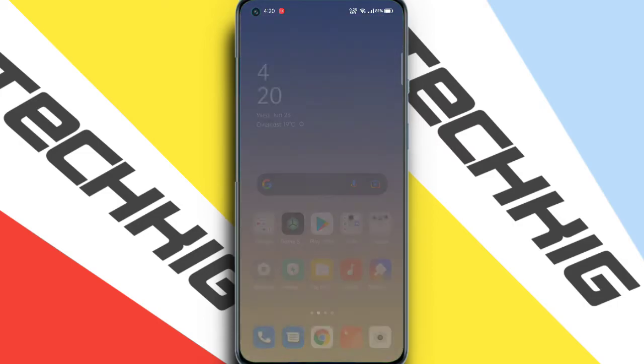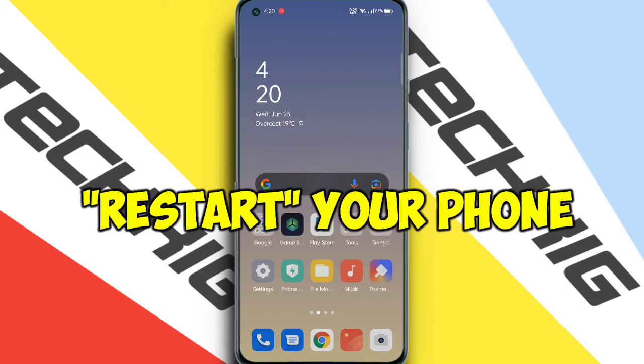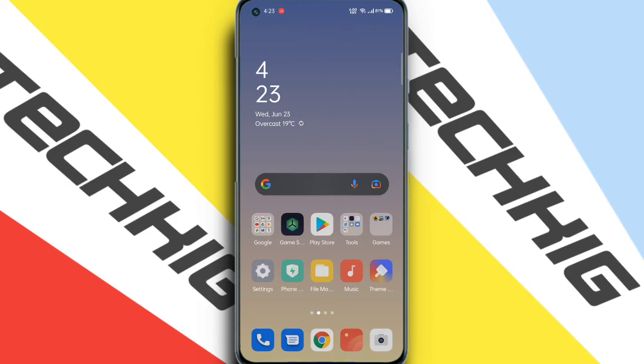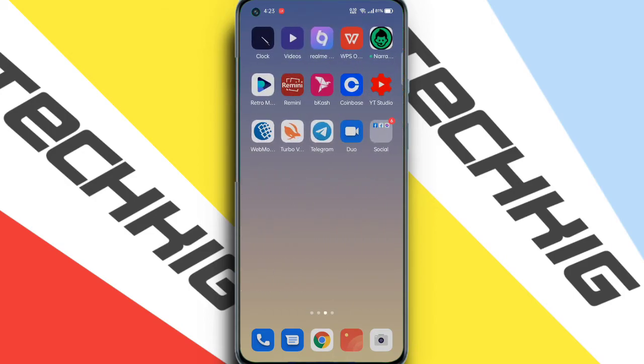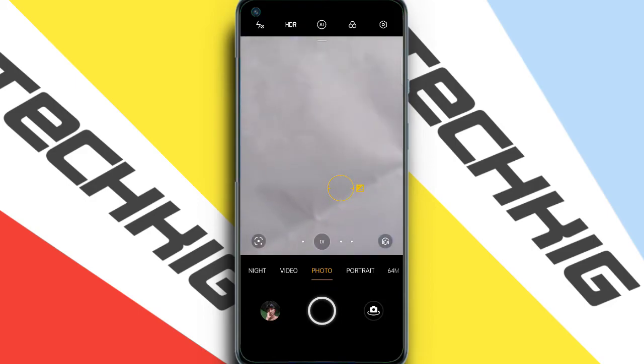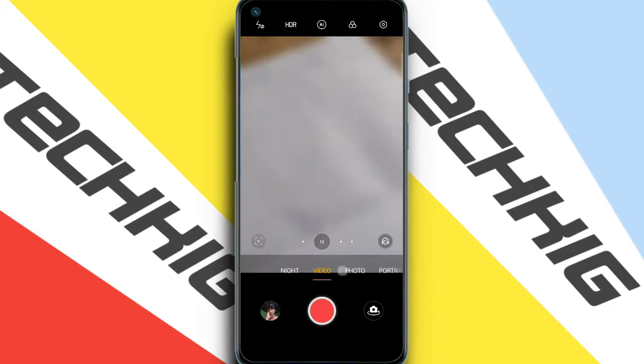After uninstalling the update, you need to restart your phone. After restarting the phone, now check your camera. Now you can see that it is working.